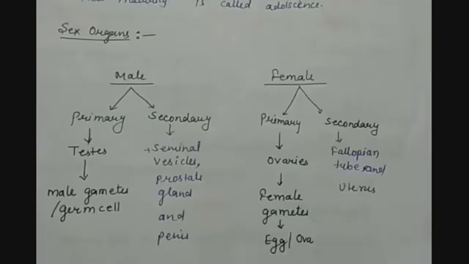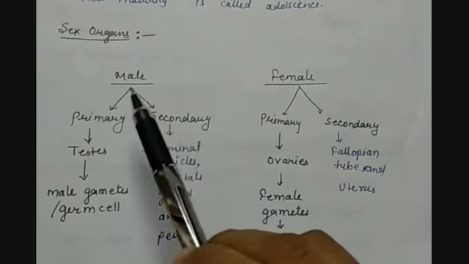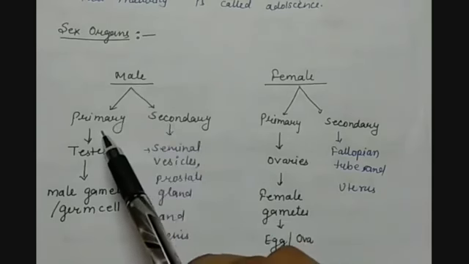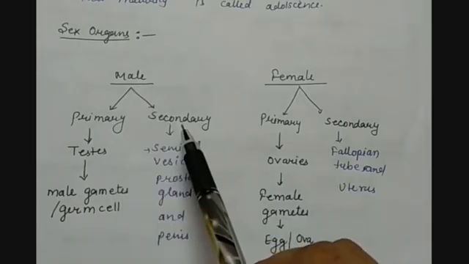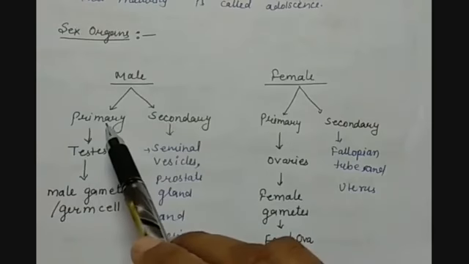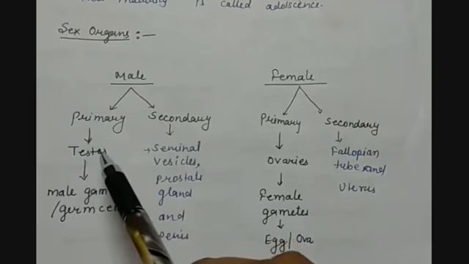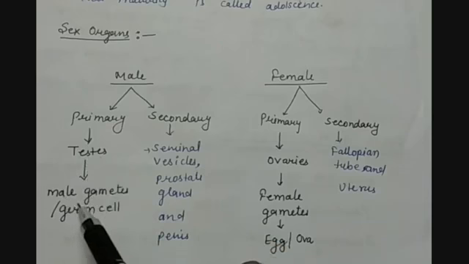Now let us talk about sex organs. It is a complete system in males and females both, which is doing the reproduction. In males we have two different kinds of sex organs: primary sex organs and secondary sex organs. Primary, here we have the example of the testis. Why is it called a primary sex organ? Because it produces the male gametes or germ cells.